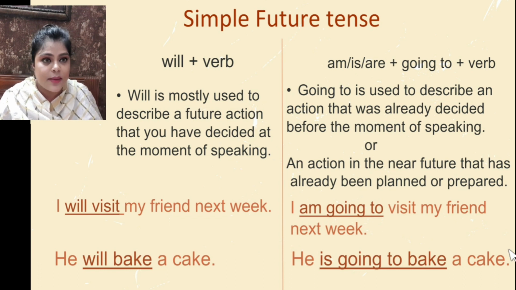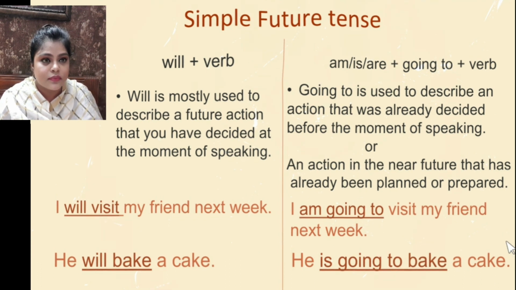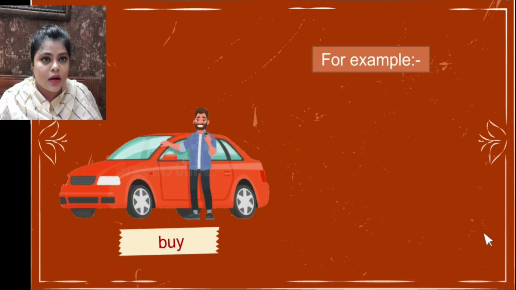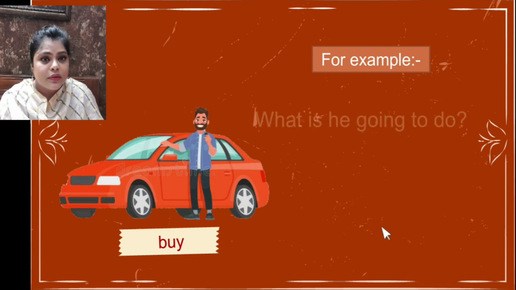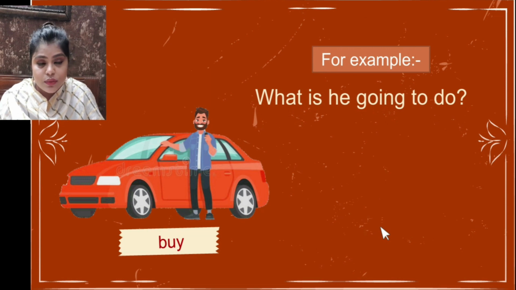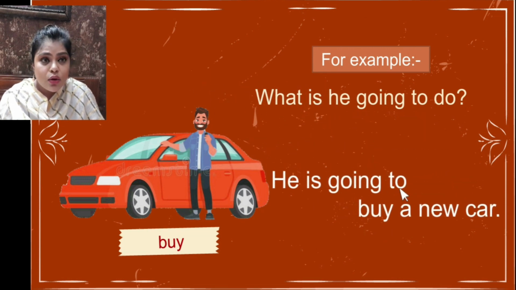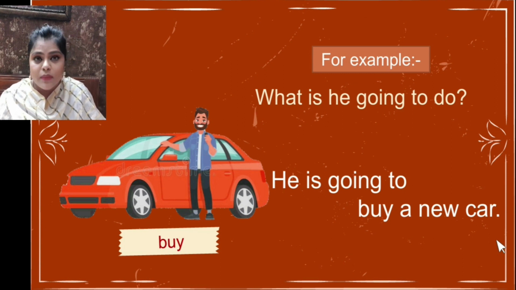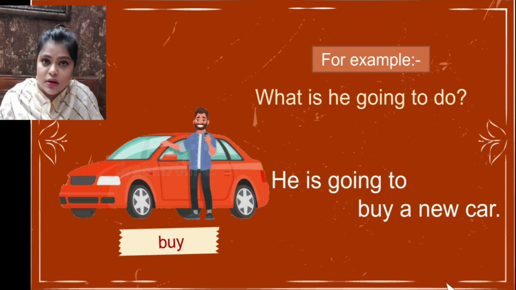Now let's see the example. Now you can see the picture here. It is written here "buy", means your verb is here. You can see the word buy, the verb is there. Let's see the question. What is he going to do? He is going to buy a new car. That means it is a planned decision.